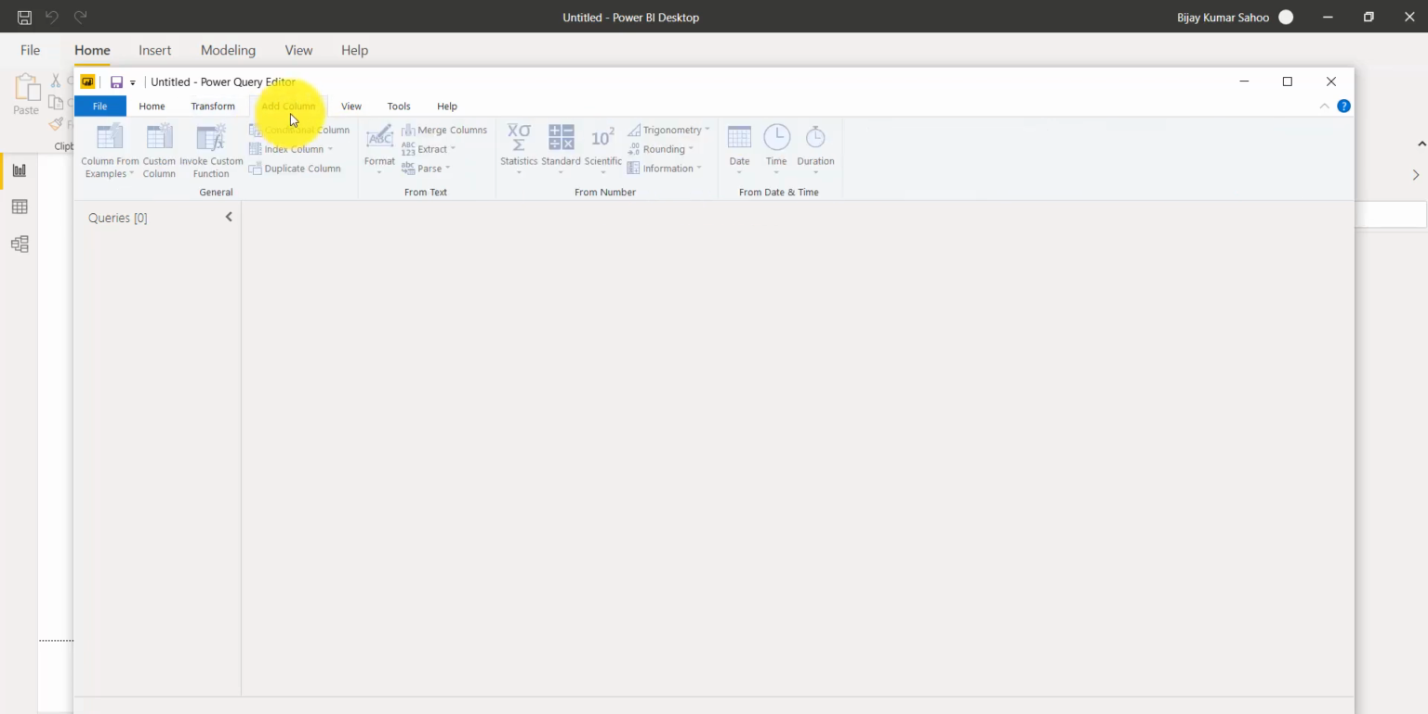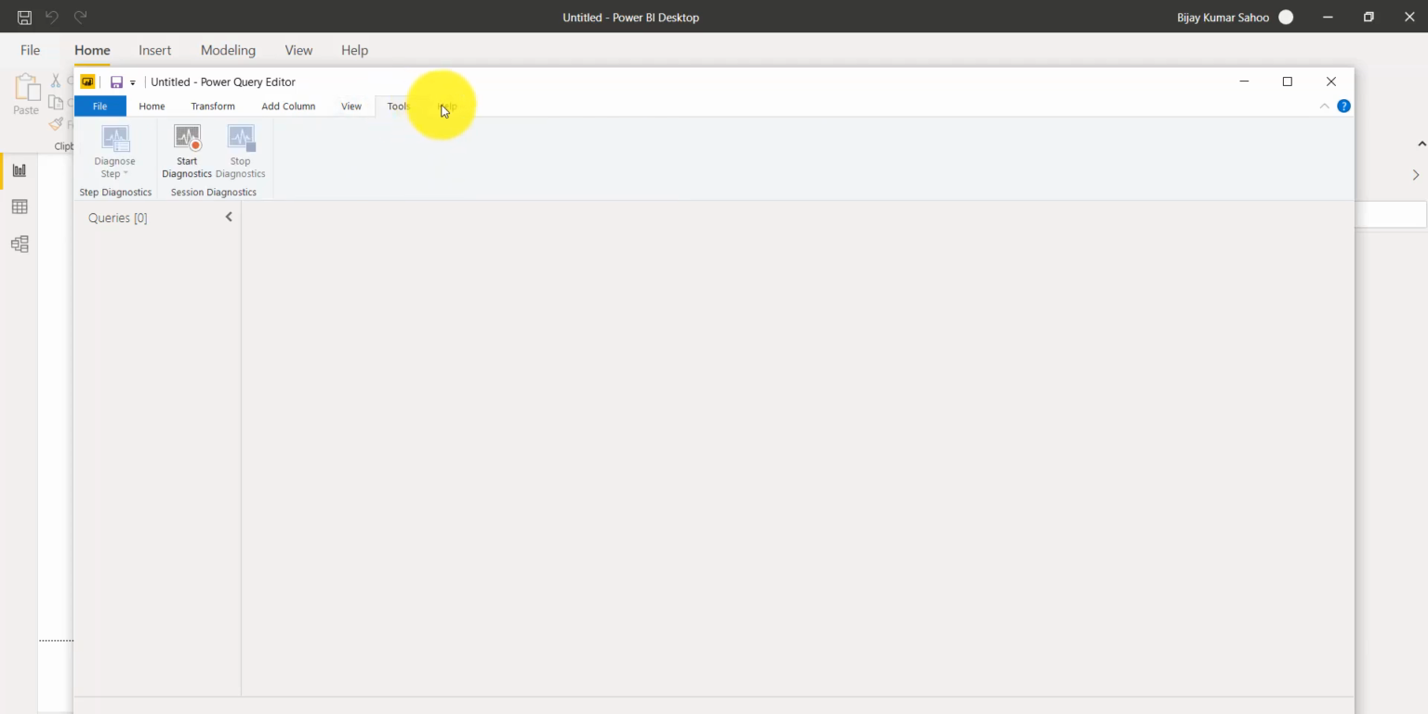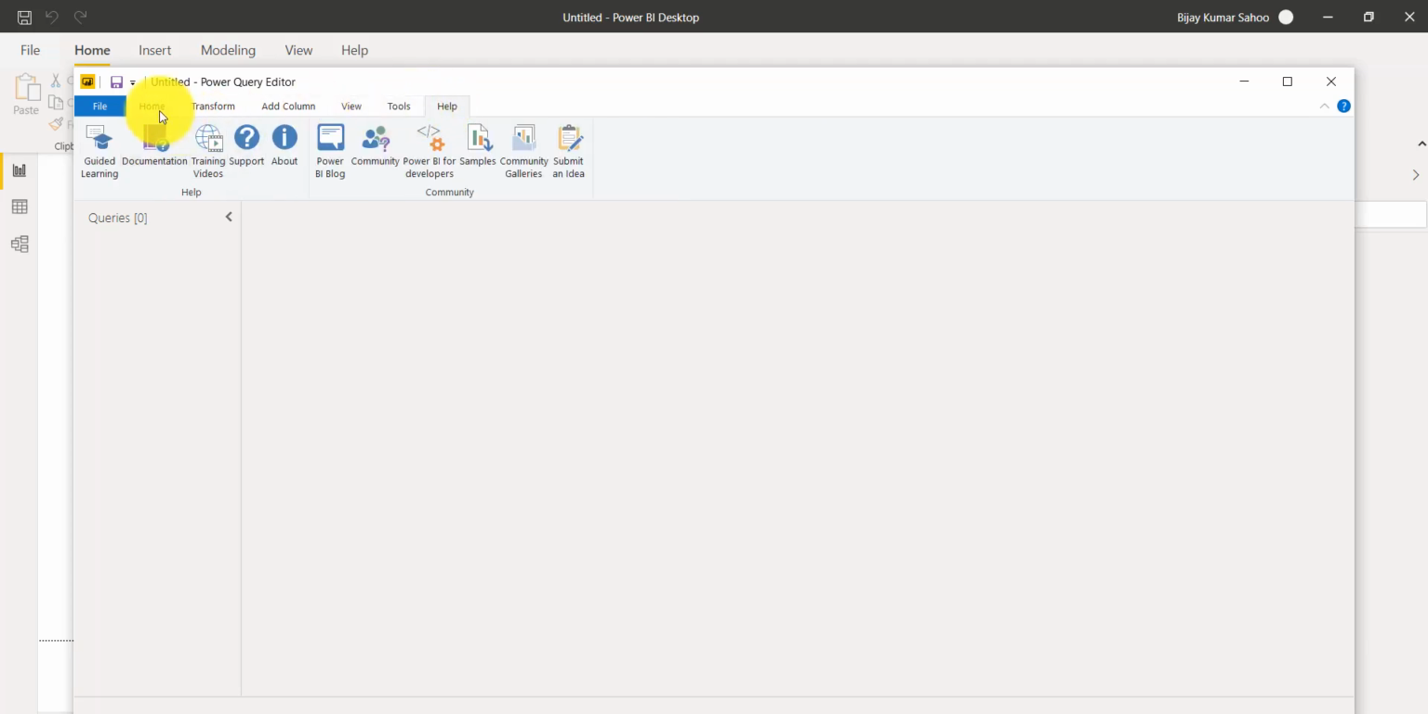Similarly, there is Add Column, where you can add a column, format the column data, and add custom columns as well. These things you can do here. Similarly, you can see there is a View tab, Tools, and a help icon over here.